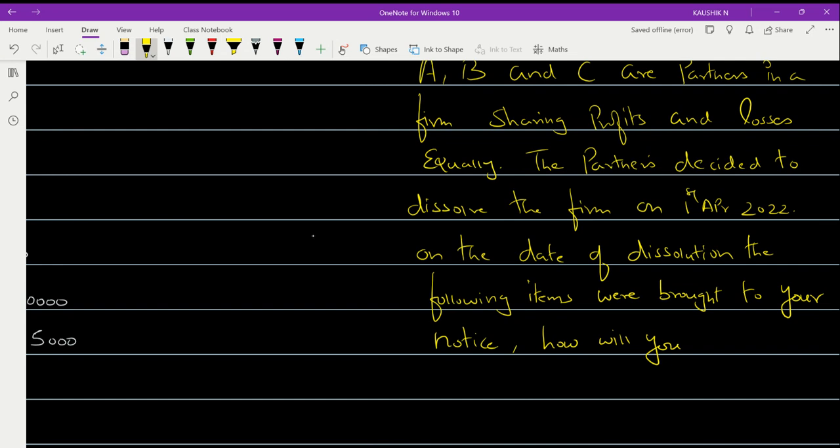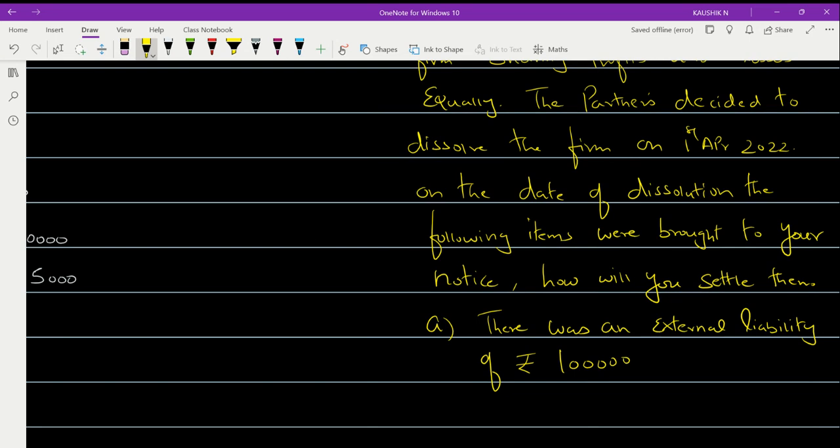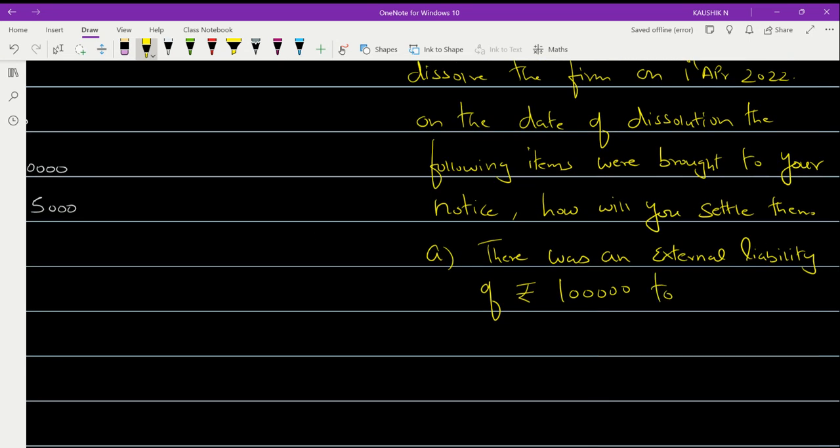How will you settle them? Okay, how will you settle them is a question. A. There was an external liability of rupees 1 lakh to the firm on the date of dissolution.